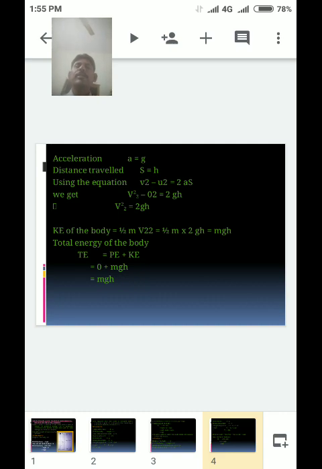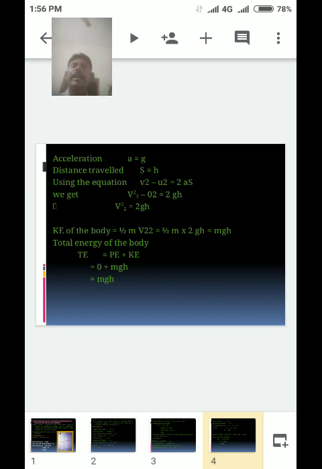Using the equation, v2 square minus u square, where u is equal to 0, is equal to 2as, with a equal to g and s equal to h. So v2 square is equal to 2gh. Listen carefully and understand: v2 square is equal to 2gh.